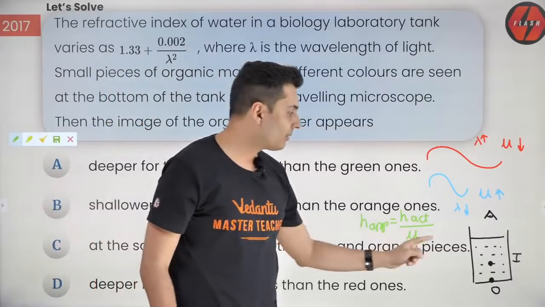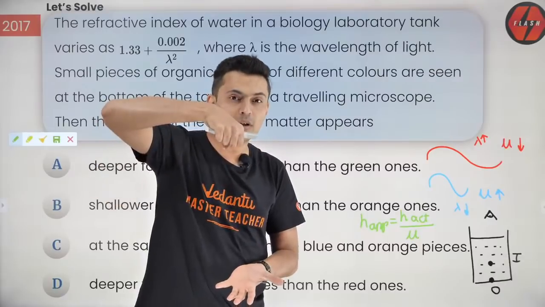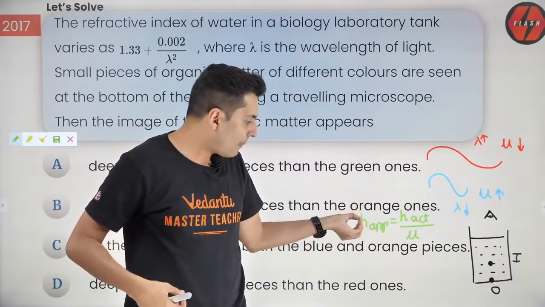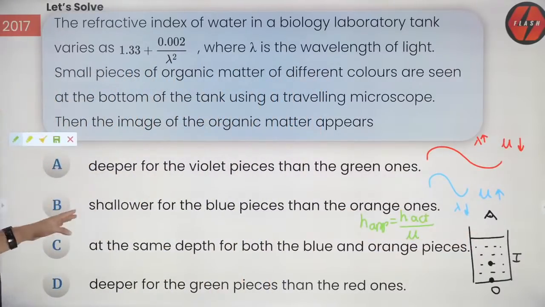Very good guys, think about it. Yes, the one with more refractive index, the depth will be more shallow because the denominator will increase, apparent depth will decrease, so it will be more shallower. So think about it. Will it be A, B, C or D?